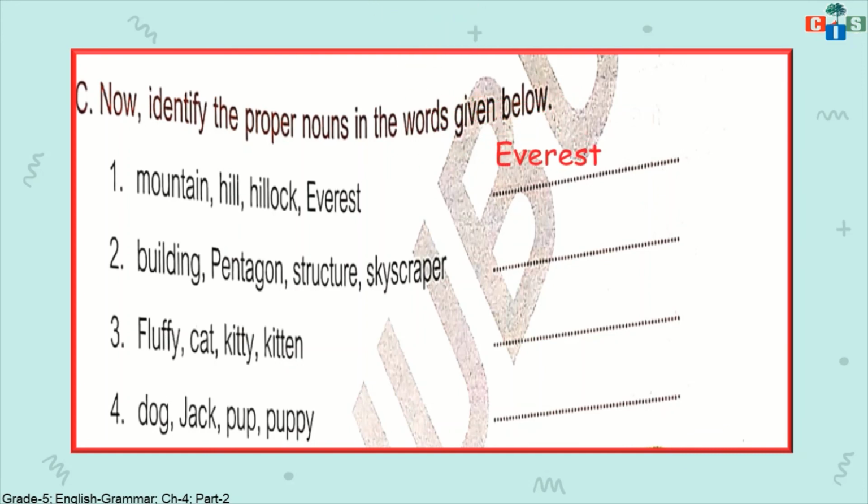Then the second and third you have to do by yourself. It's very easy. And the fourth one: dog, Jack, pup and puppy. From this group I have to find the proper noun. A proper noun starts with a capital letter and it gives specific, particular knowledge. So here Jack will be the answer.